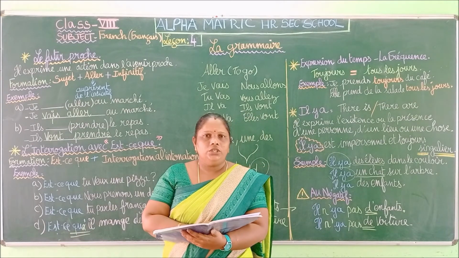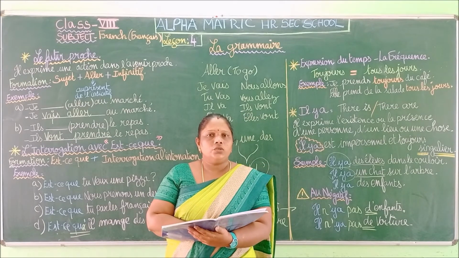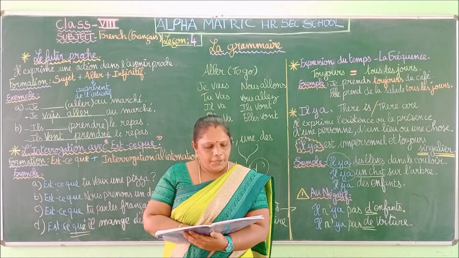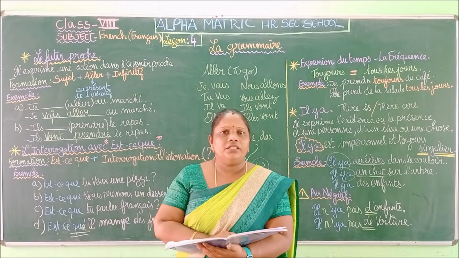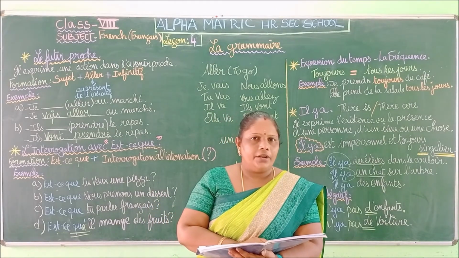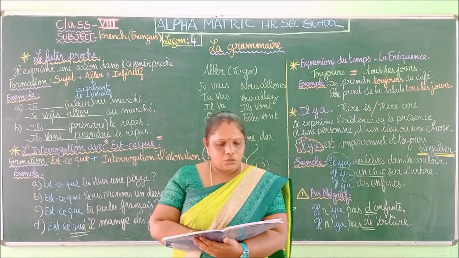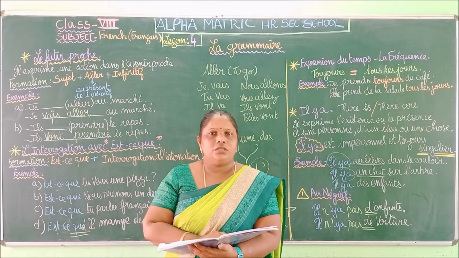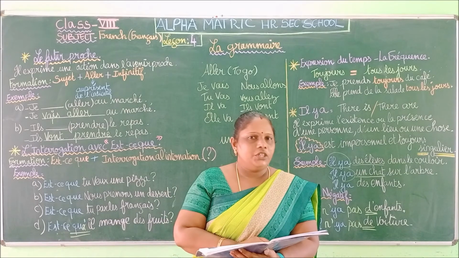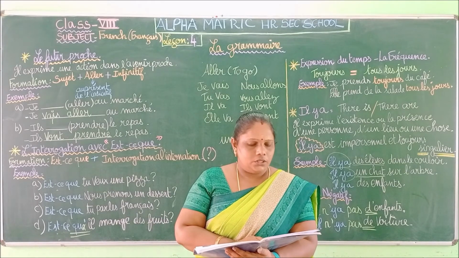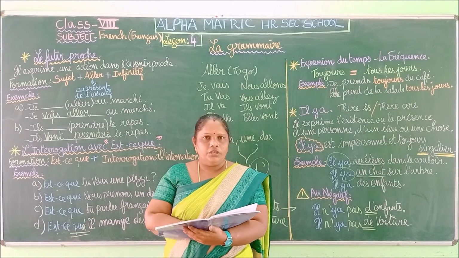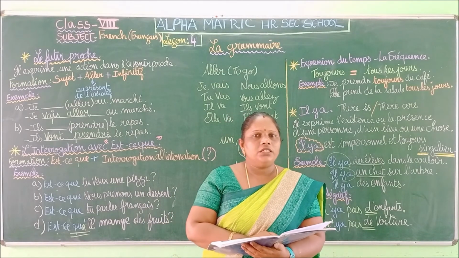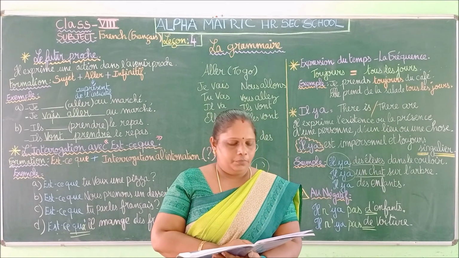Je choisis une pizza. I choose a pizza. Next one, mon père commande pour nous. My father is ordering for us. Next one, mon père n'apprécie pas le service. My father does not appreciate the service. So this boy is serving the plates, the dishes, and my father is not appreciating him.